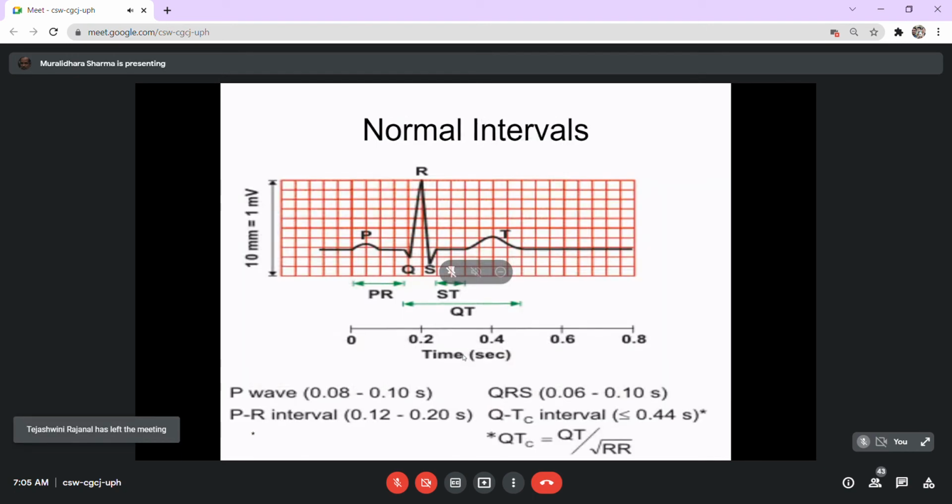Once you have considered that and accepted it as a qualified recording, you will have to identify these reference points, which we have already referred to, the P wave, and then the intervals have to be assessed, the P interval or PR interval.